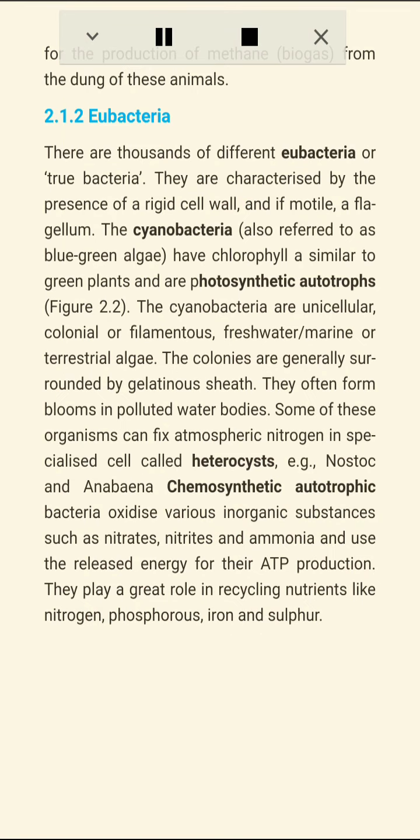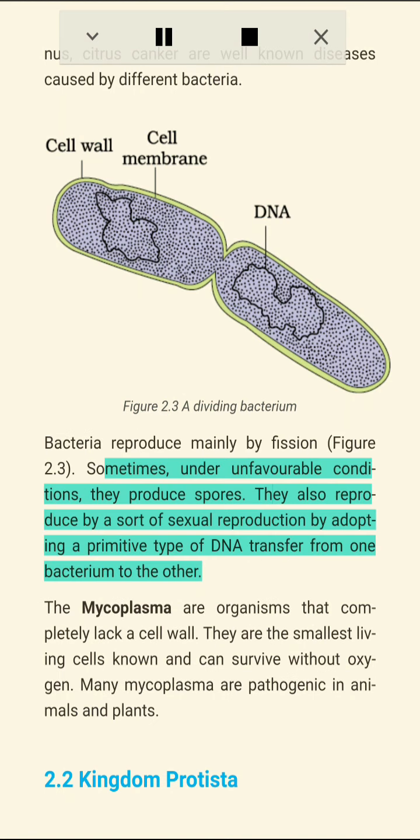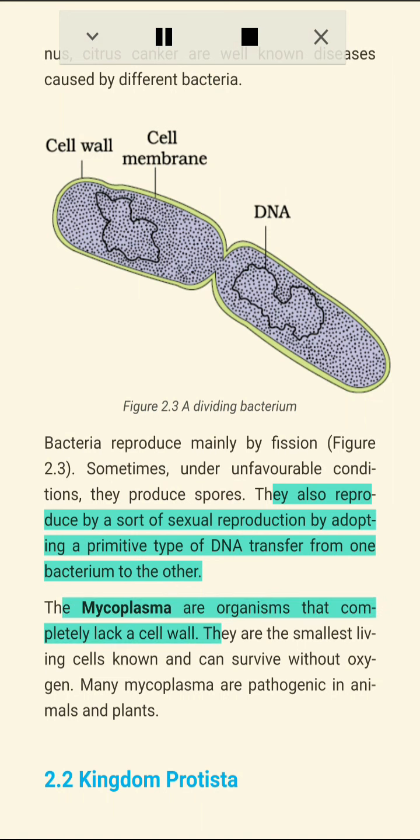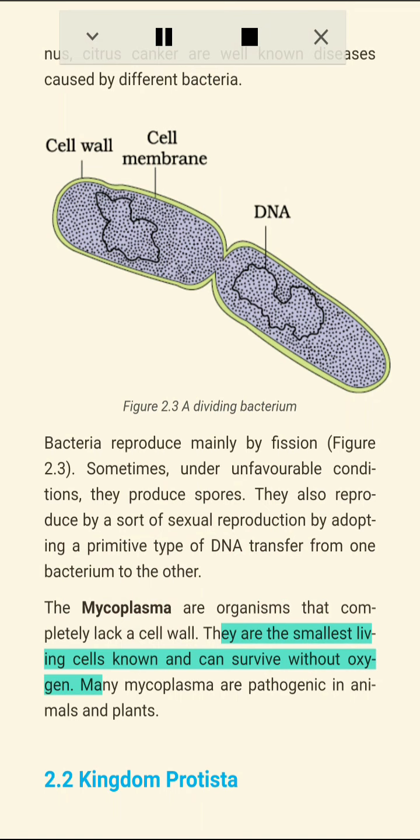Figure 2.3: A dividing bacterium. Bacteria reproduce mainly by fission. Sometimes, under unfavorable conditions, they produce spores. They also reproduce by a sort of sexual reproduction by adopting a primitive type of DNA transfer from one bacterium to the other. The mycoplasma are organisms that completely lack a cell wall. They are the smallest living cells known and can survive without oxygen. Many mycoplasma are pathogenic in animals and plants.